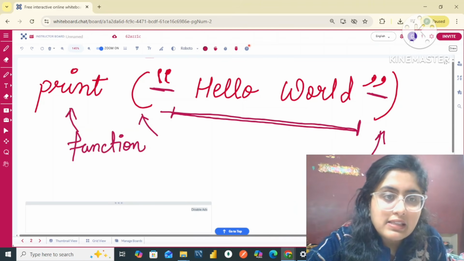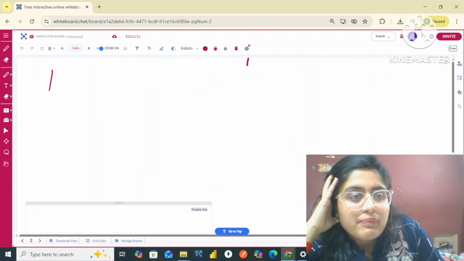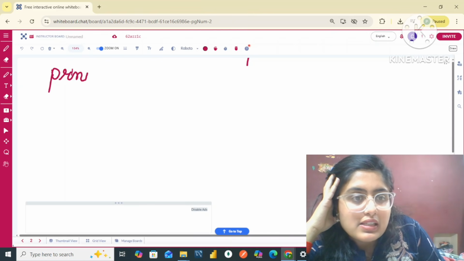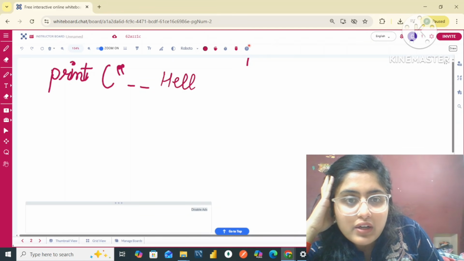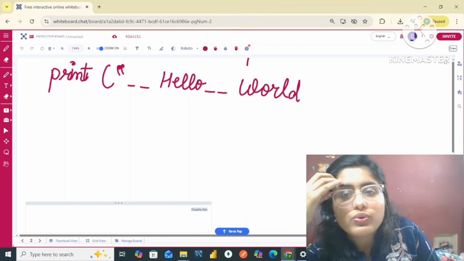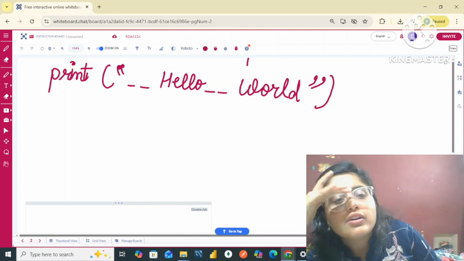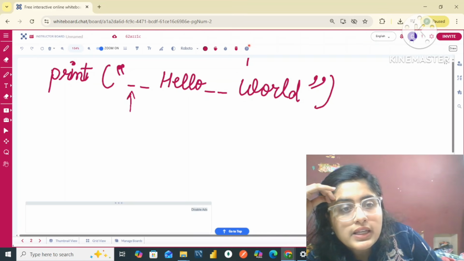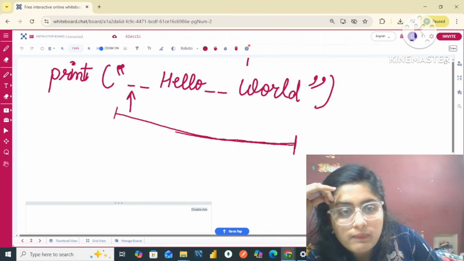For example, I will write it like this. Print, and here I have left two spaces, then I wrote the word hello, and then I left two spaces, then I wrote the word world. I am drawing these dashes just to show you that I have left two spaces. In actual practice, these will not be visible to you. So over here you will be getting the same output as what I have written in these double quotes.